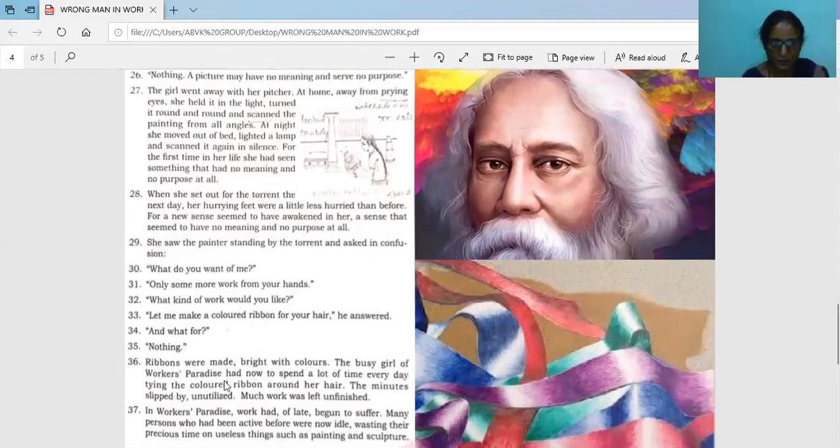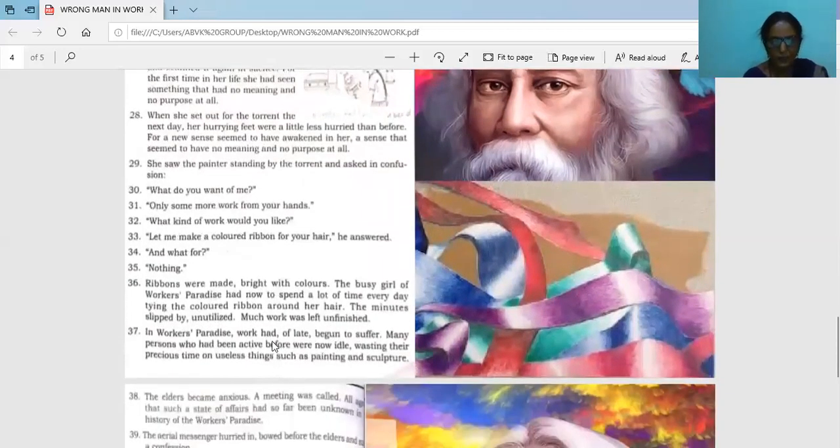The busy girl of a workers' paradise now had to spend a lot of time every day trying the colored ribbon around her hair. Then what happened? Now she started using the colored ribbons to tie her hair nicely in a different style, and she was looking very fine. She was looking entirely different. Earlier, the front hair used to drop on her eyes. But now she did her hairdo very nicely, tied the ribbon and looked different.